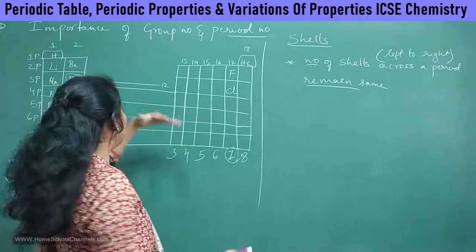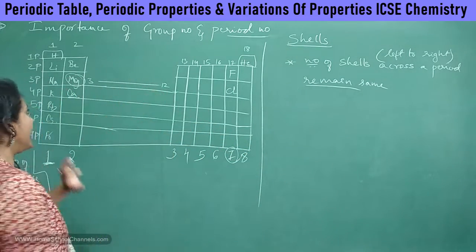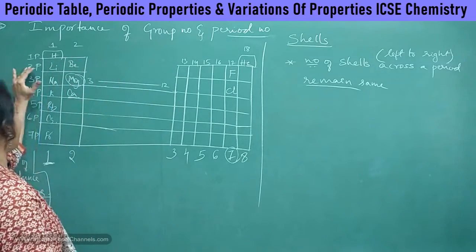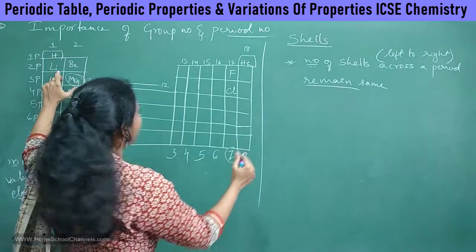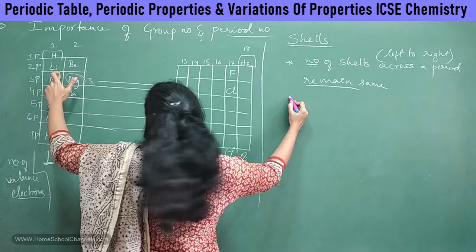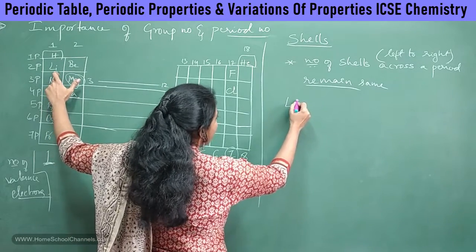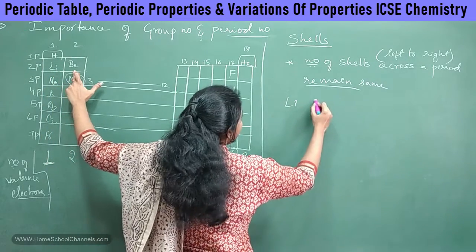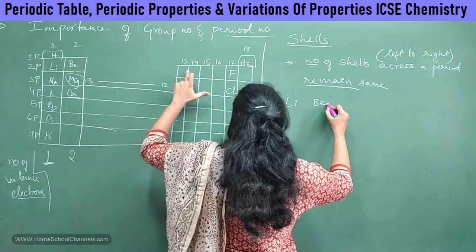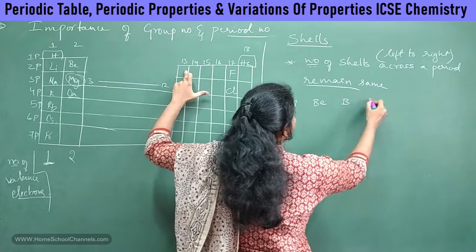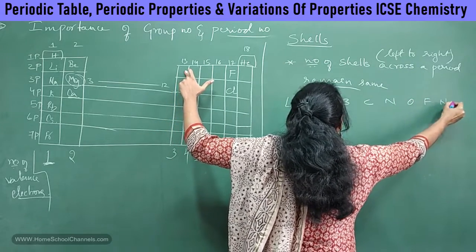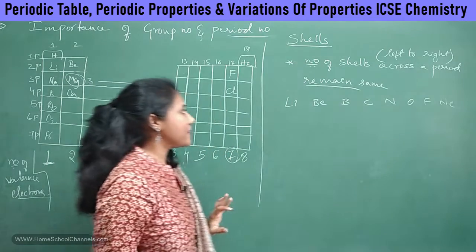Let us understand this with a particular example. Let me write all the elements that come in the second period. From left to right: the leftmost element is lithium, next beryllium, then boron, carbon, nitrogen, oxygen, fluorine, neon. So these are our second period elements.